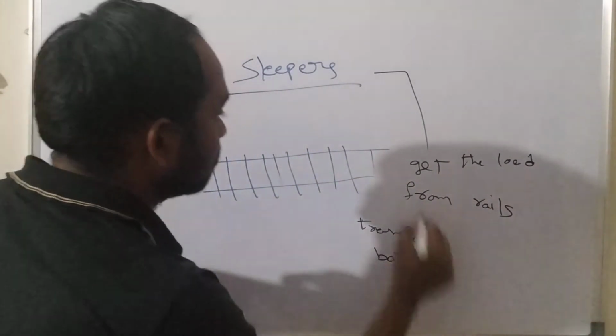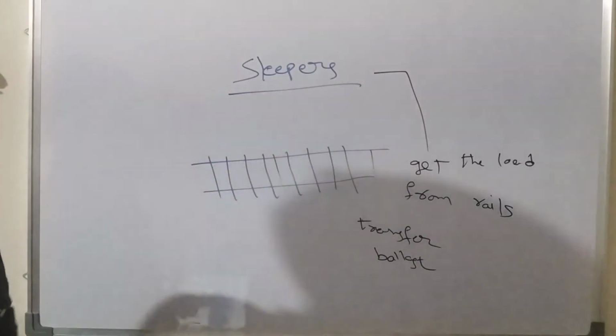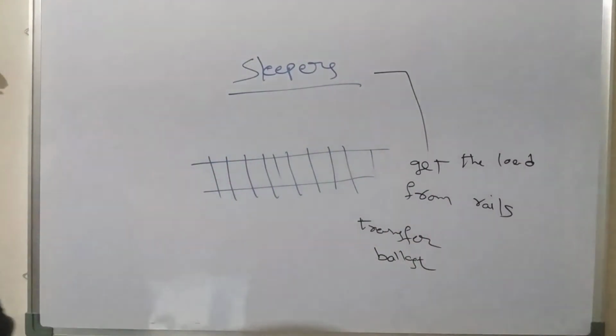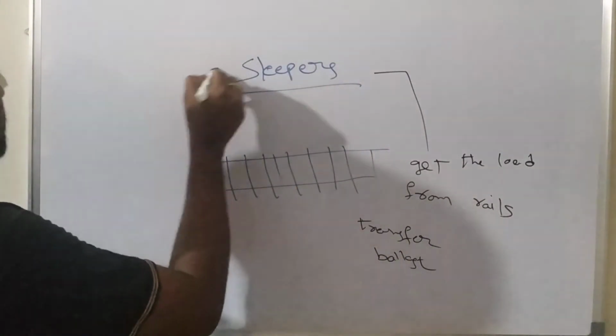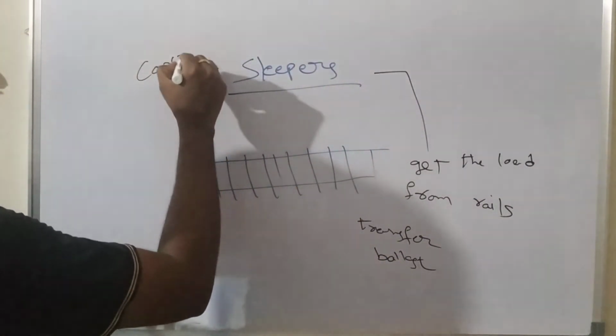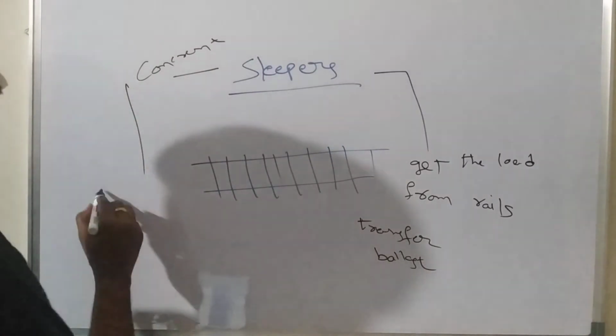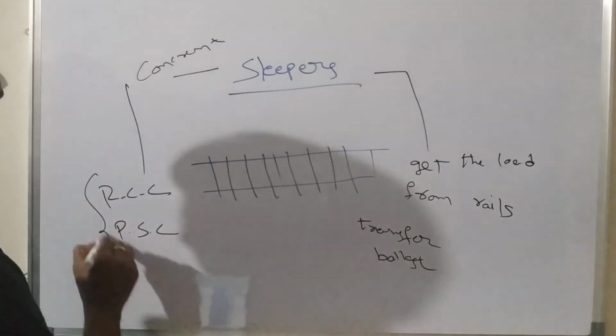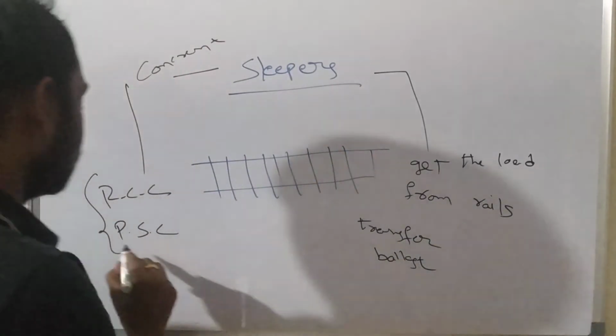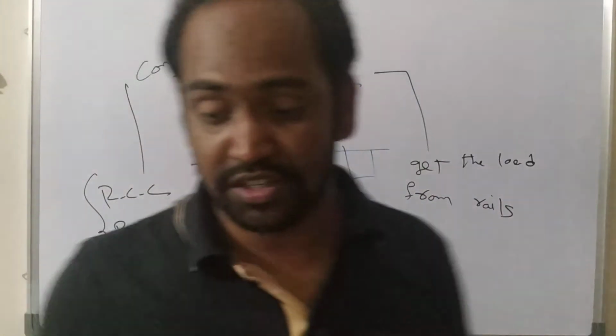So this is the main role of sleepers in a railway track. And these sleepers are especially made up of RCC or concrete. It means these sleepers are generally made up of reinforced cement concrete and pre-stressed concrete. In India, mostly we are using pre-stressed concrete sleepers only.